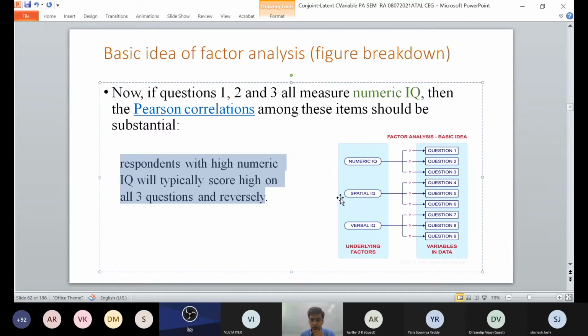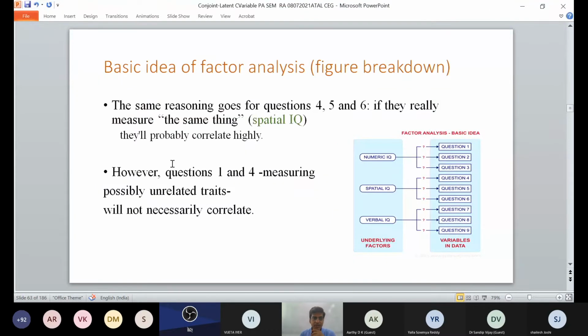If there are underlying factors, there are variables in the data. The same reasoning applies to questions 4, 5, 6, which measure spatial IQ. So questions 1 to 3 are for numerical IQ and 4, 5, 6 for spatial IQ. Questions 1 to 3 and 4 to 6 are basically measuring unrelated traits, which are not correlated.